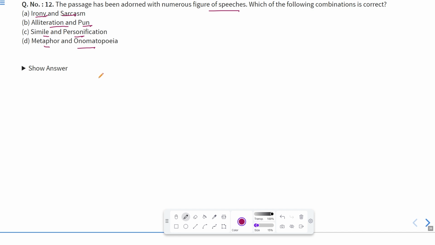Irony means when we say something but we mean something else. Okay, so what we say and what we feel is not the same. Okay, that is irony. It means we think something wrong about someone but we say some positive words for him. Okay. Sarcasm is also when we say something but that is only the satire which we are saying.